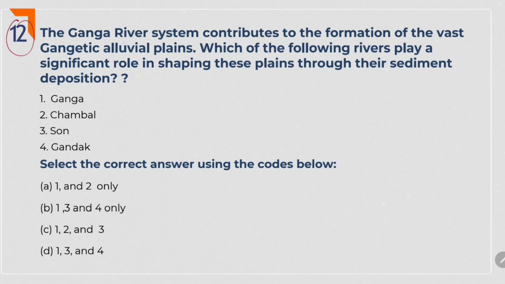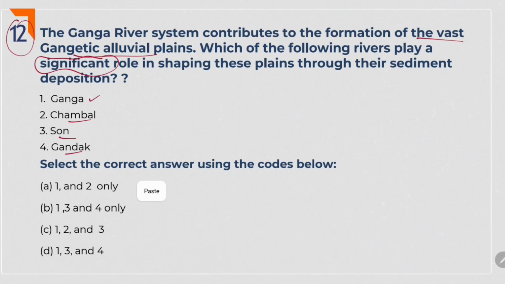Next one. The Ganga river system contributes to the formation of vast Gangetic alluvial plains. Okay. Which of the following rivers play a significant role in shaping these plains through their sediment deposition? Ganga river system means obviously Ganga will be there. Chambal, Son, Gandak. Generally in such questions, we mark 1, 2, 3 and 4. If you see in the options, there is no 1, 2, 3, 4. So again we have to recheck the options carefully.